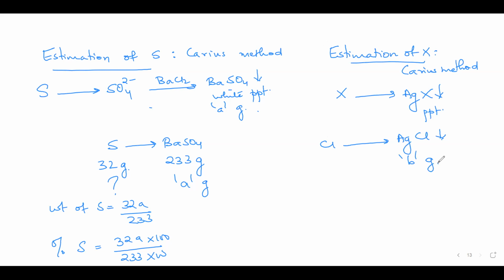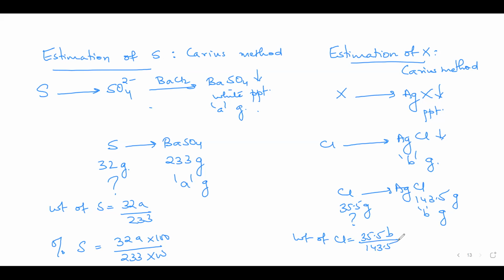Now in AgCl, AgCl का molecular mass होता है 143.5. 143.5 grams of AgCl will have 35.5 grams of chlorine. So B grams of AgCl will have how much of chlorine? Weight of chlorine कितना होगा? It will be 35.5 B divided by 143.5.